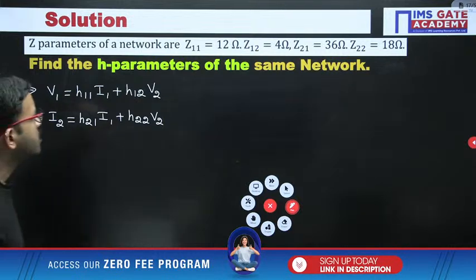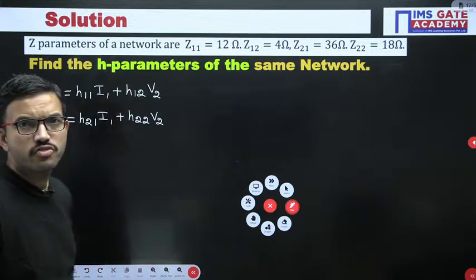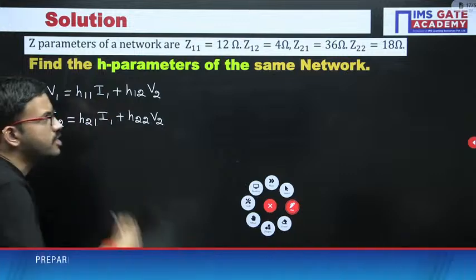V1 equal to H11 I1 plus H12 V2, I2 equal to H21 I1 plus H22 V2. So these are the standard equations with respect to H parameters.